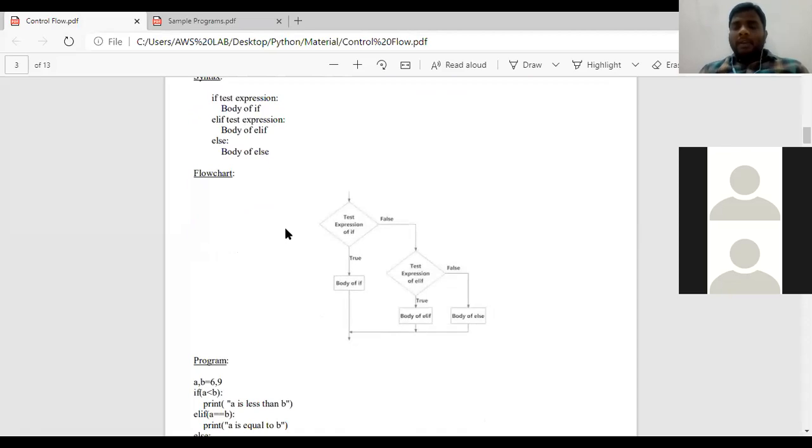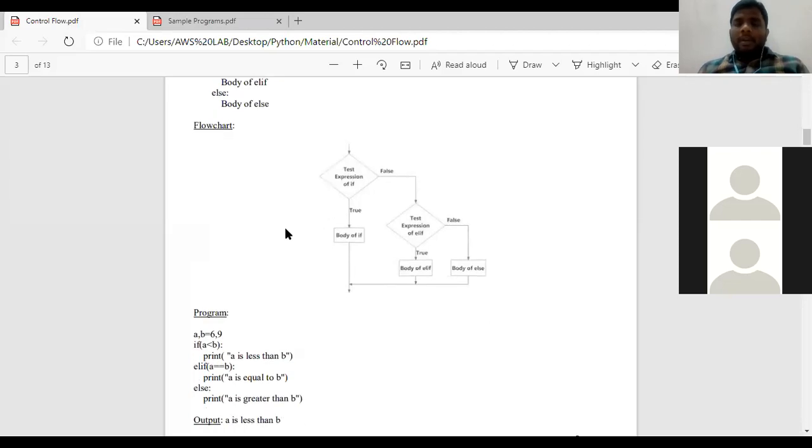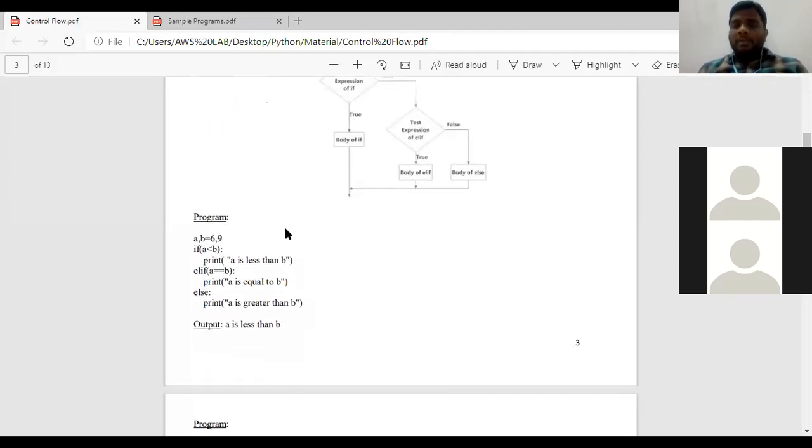If it is false, it goes to the elif conditions and checks all of them. If all the elif conditions are also false, then it enters into the else body. Here also, with else, we don't need to mention any condition. These are the three statements we learned yesterday with minimal programs.